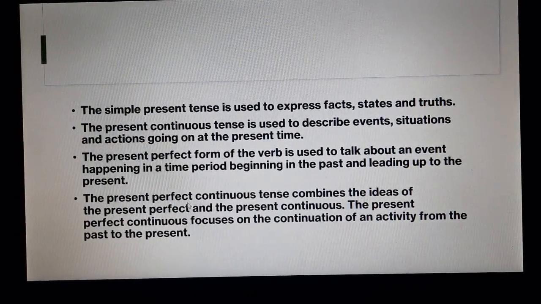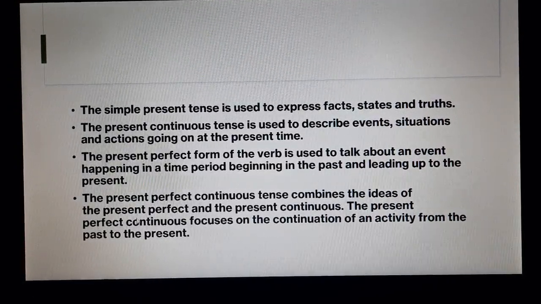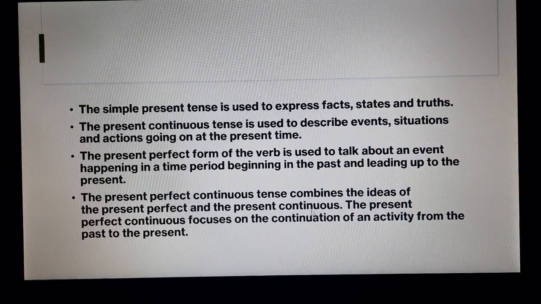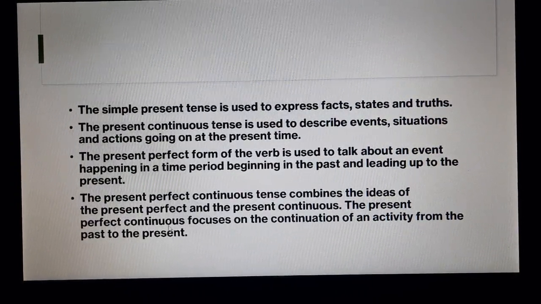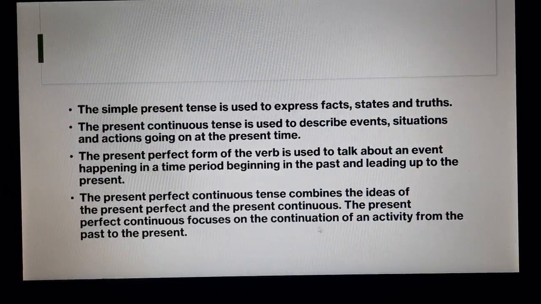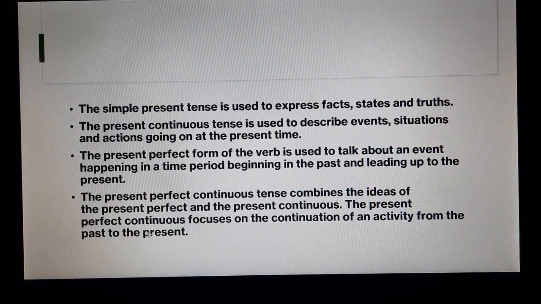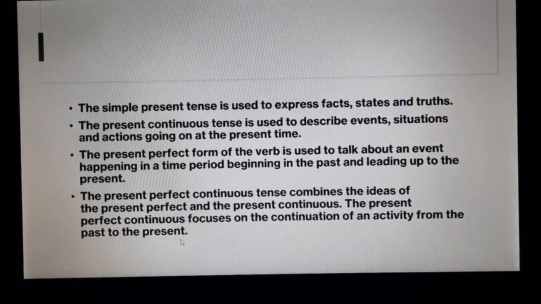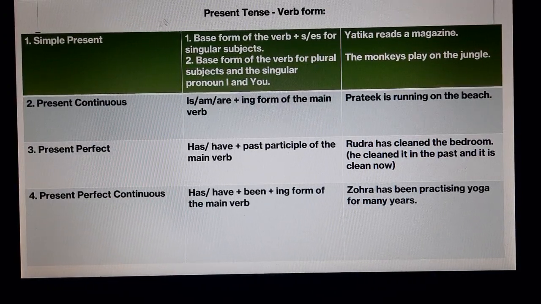The present perfect continuous tense combines the ideas of the present perfect and the present continuous. Both are combined here. The present perfect continuous focuses on the continuation of an activity from the past to the present.